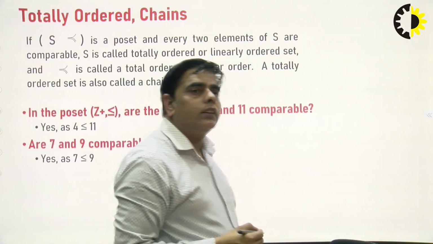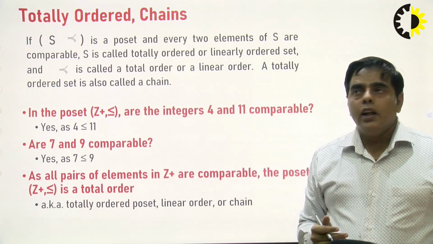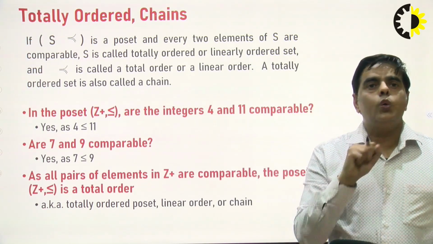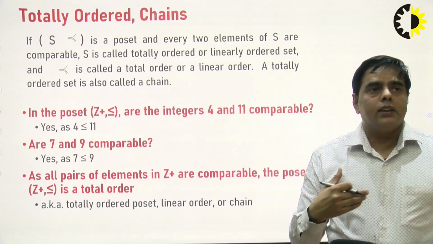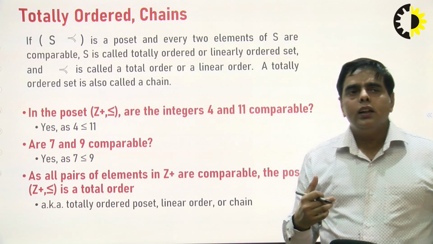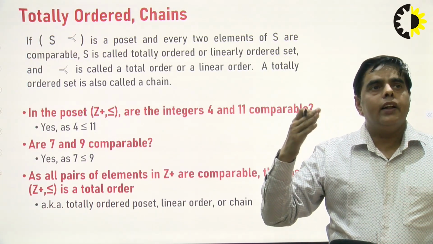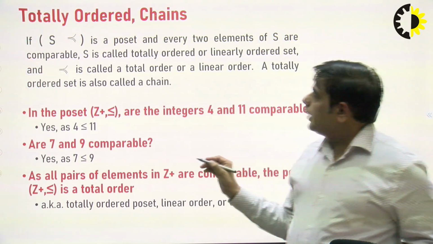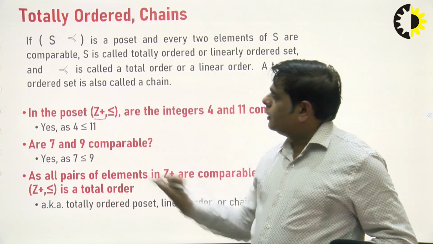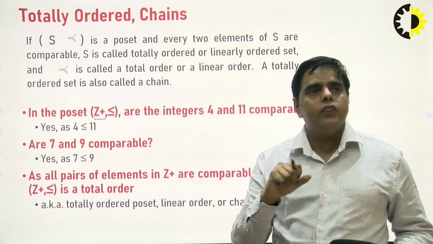A totally ordered set is, suppose there is a set of elements, and if you consider any two elements, for each and every two elements, if you can compare them, then we can say this set of elements will create a chain, or a totally ordered set. So suppose we have Z, the integers, and we consider two elements 4 and 11.